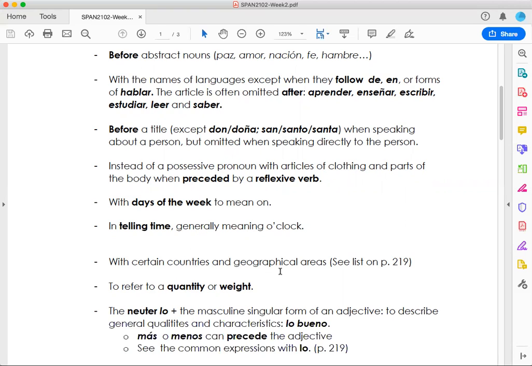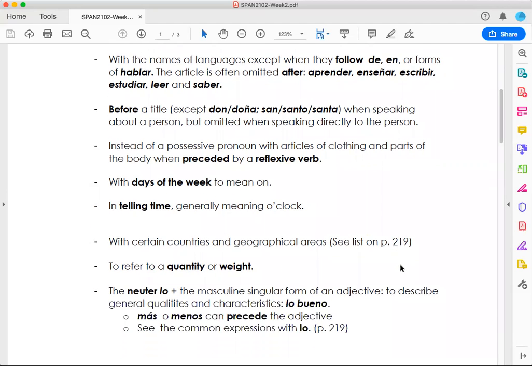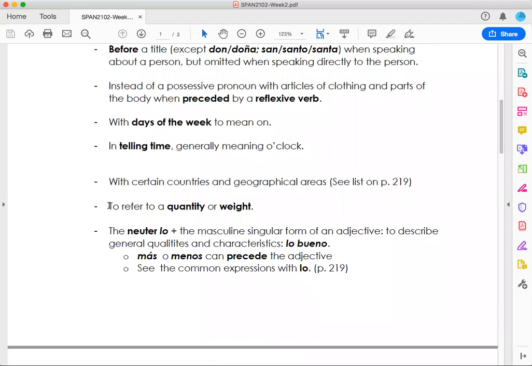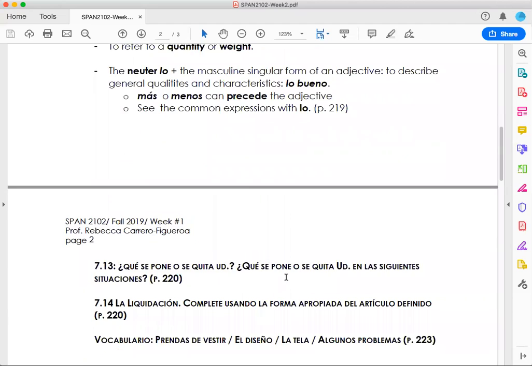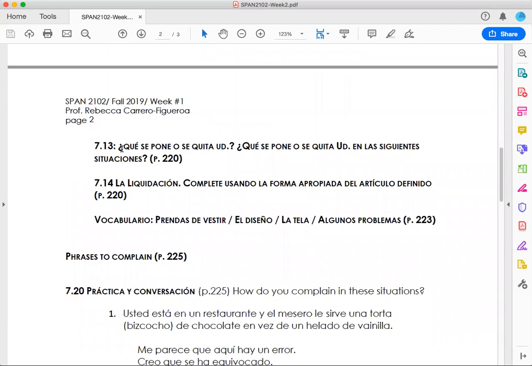With certain countries and geographical areas, see the list on page 219. Also, it is required to use a definite article to refer to a quantity or weight, la libra, o el kilo. The neuter lo plus the masculine singular form of an adjective is used to describe general qualities and characteristics. That's why we have lo bueno. Don't forget that más o menos can precede the adjective, and also see the common expressions with lo that are included in page 219.